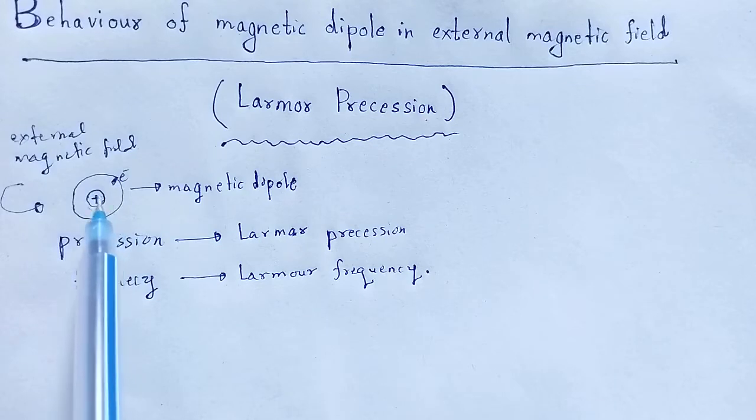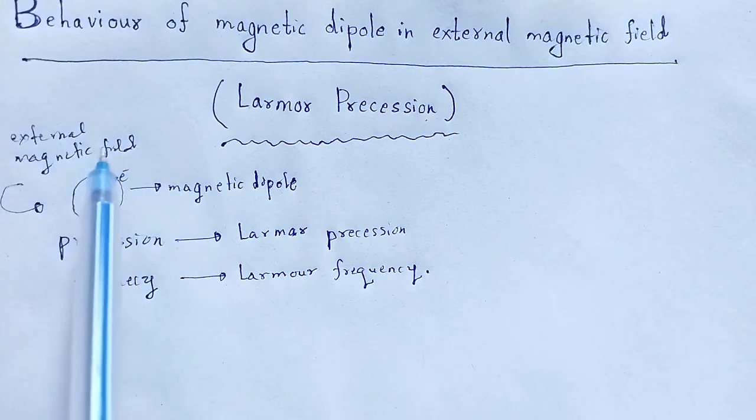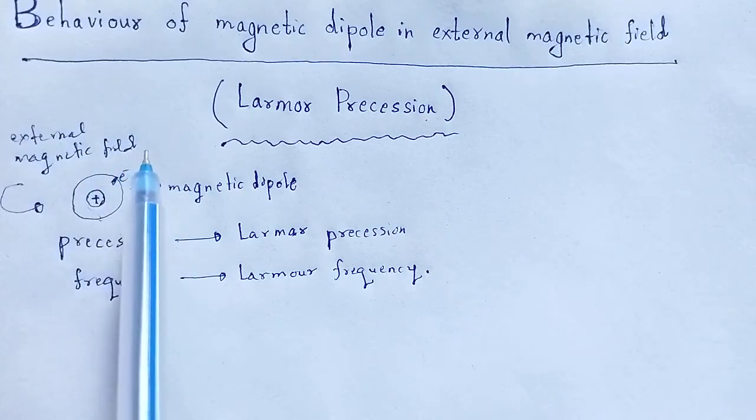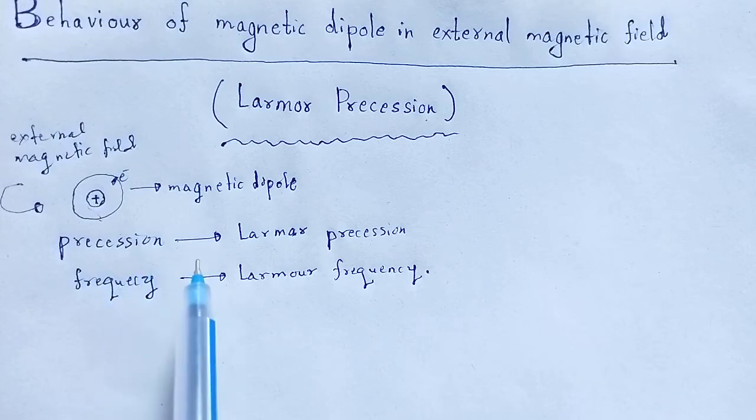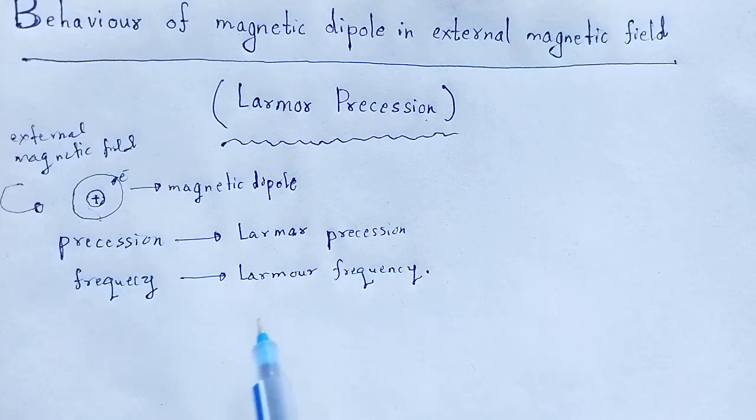When an atom is placed in an external magnetic field, a precession takes place in the orbit of the electron, and that precession is known as Larmor precession, and the frequency is known as Larmor frequency.